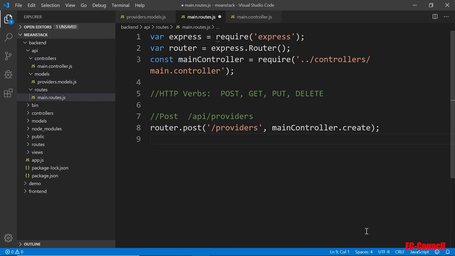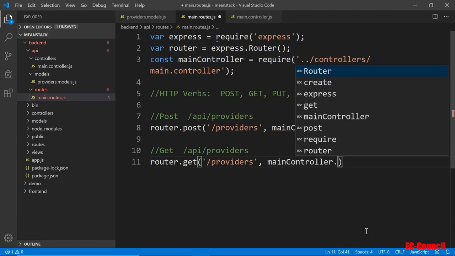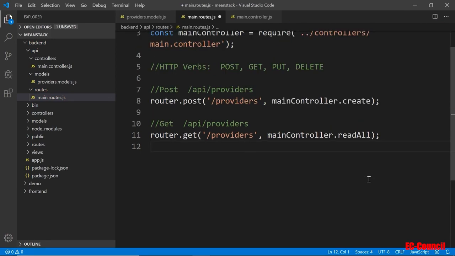The next route is the get. So I'll put here get. This is for getting, let's just say, all the providers. So I'll have something like route get. It'll be just providers. Again, there's no ID required. You just get everything there. So I'm going to the main controller, and I'll put here maybe like read all. Okay, I'm going to get all the data, and then here will be the get only one.